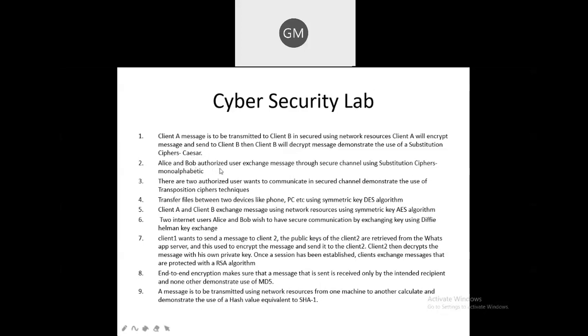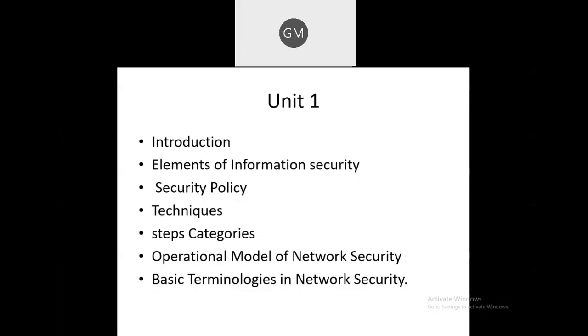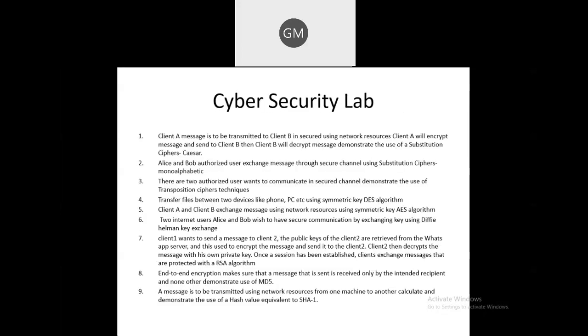Suppose they do an authorized key exchange message through a secure channel by substituting the ciphers, which is mono alphabetic. Okay, this particular second assignment is on key exchange methods. So how the key exchange occurs between the sender and receiver, that you are going to learn in the second assignment of the cyber security lab.